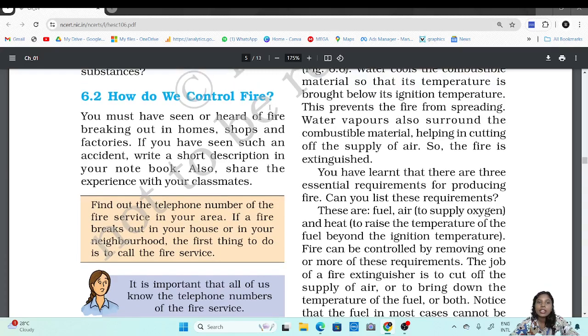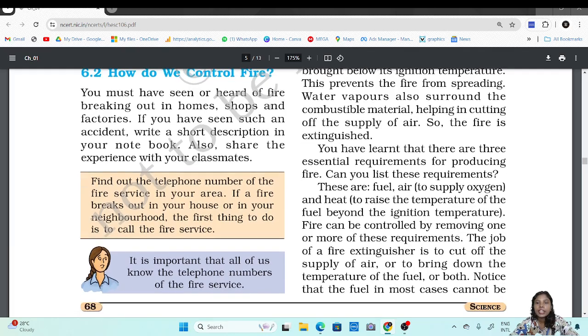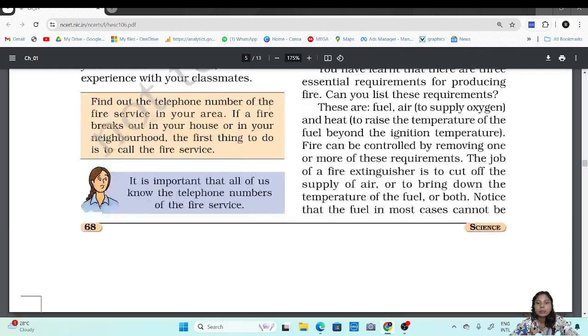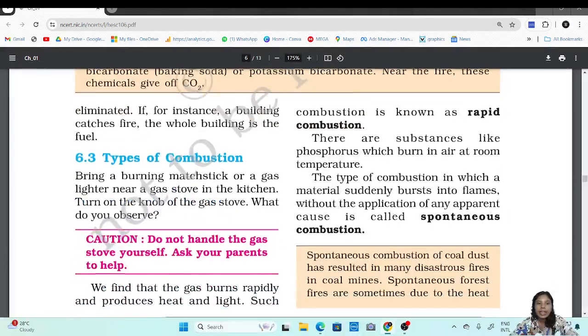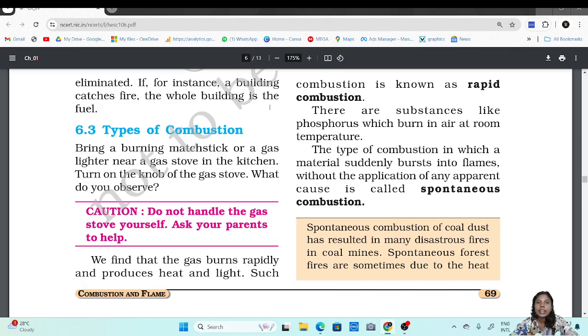Then we saw how we can control fire. There are three main requirements for a fire: fuel, air and heat. We can put out a fire by cutting off any one or two of these supplies. And lastly, we saw the types of combustion. First is rapid combustion, in which there is a rapid production of heat and light.